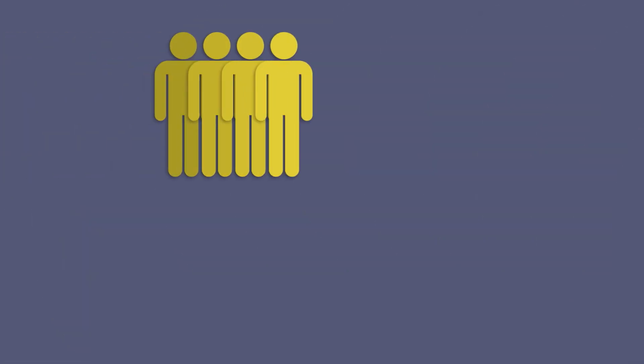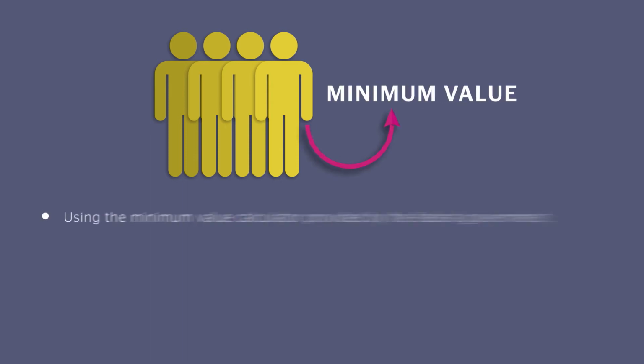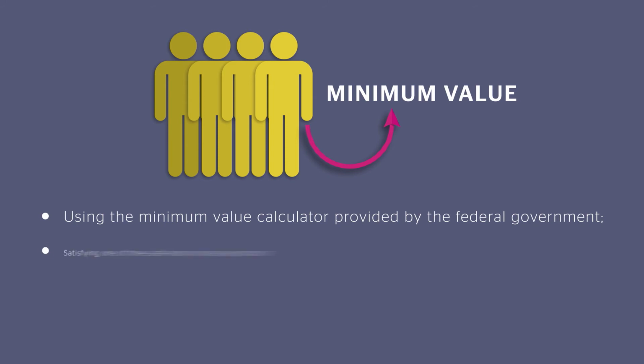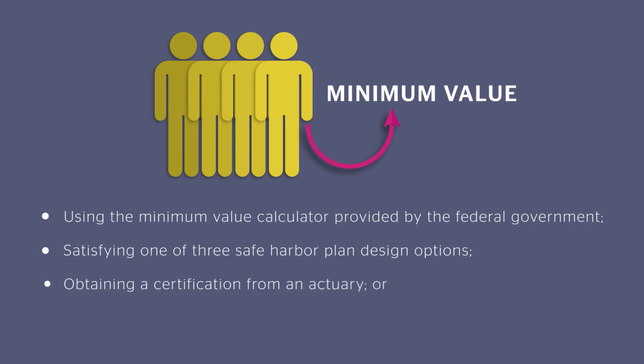There are 4 ways an employer can show that its plan provides minimum value: using the minimum value calculator provided by the federal government, satisfying one of 3 safe harbor plan design options, obtaining a certification from an actuary, or providing a small group bronze, silver, gold, or platinum plan.